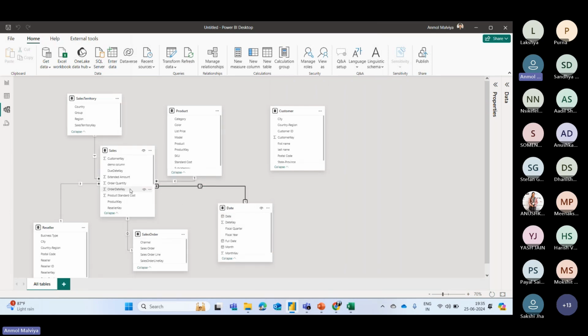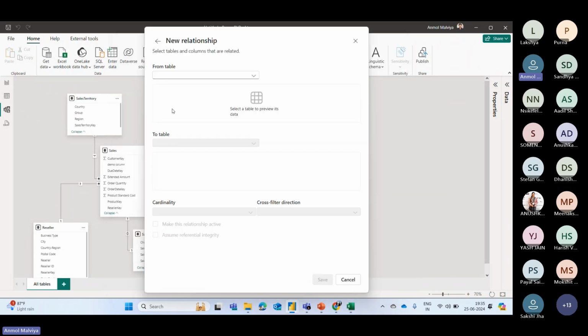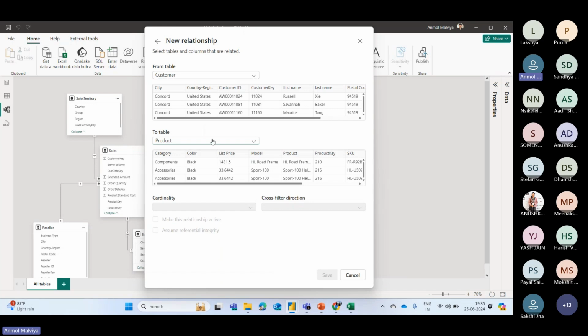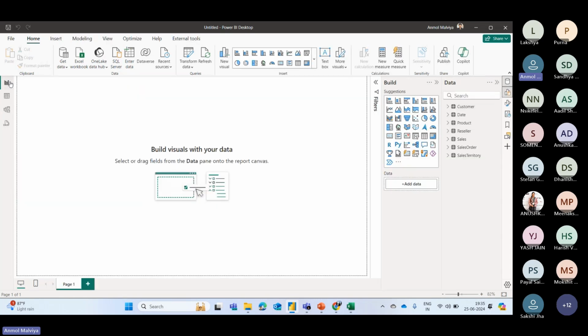So this is the way, by dragging and dropping, you can create relationships, or you can simply click on this manage relationship option and click on this new relationship button. And from here, you can select the table name, whichever you want to select, and the second table which you want to create. And then you can choose the column, whichever is required. Let's say I will select any two random columns, and then I can click on save. This will also create a new relationship in my data model. So here we have covered the transformation part and the data modeling part. Now let's move toward the data visualization part.